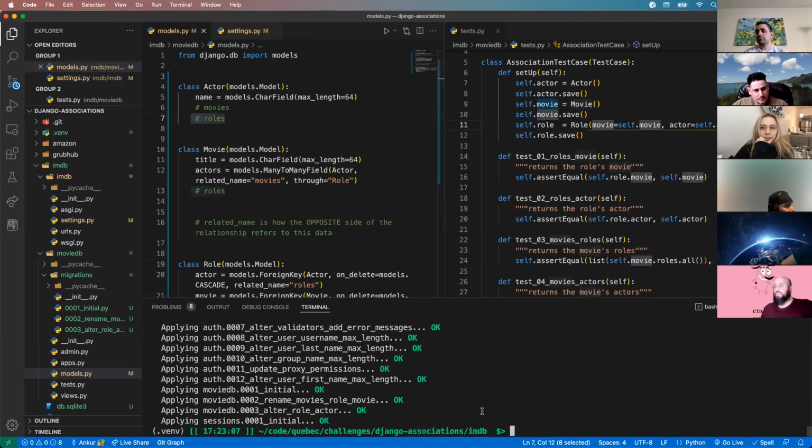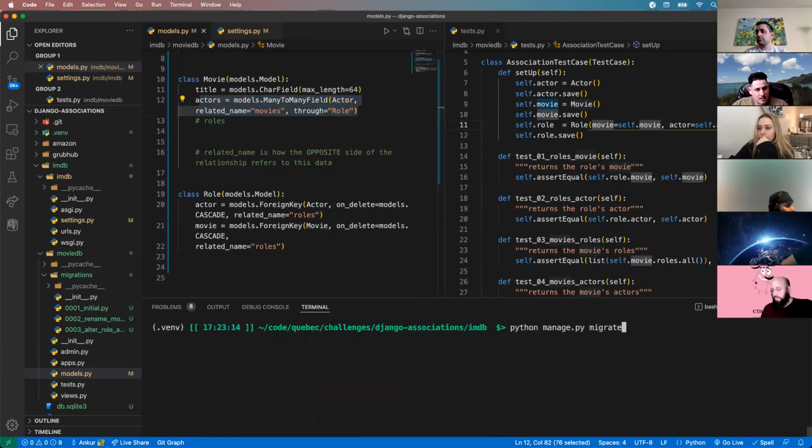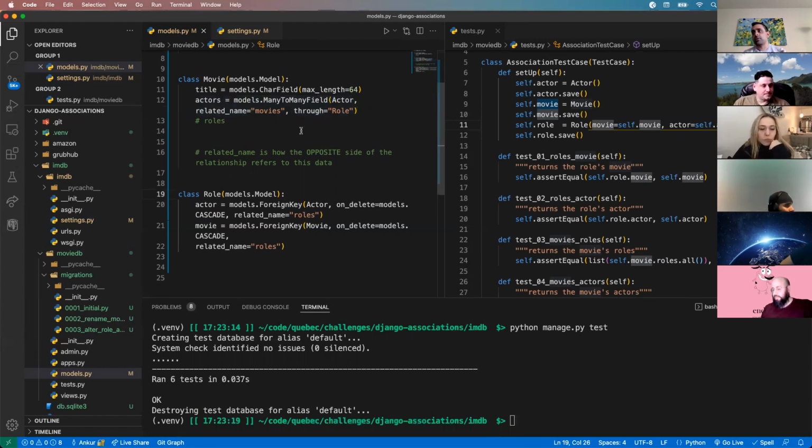Ankur, you didn't need the on_delete equals models.CASCADE, right? In my many, yeah, it was yelling at me for that, I think. Let's figure this out, test. All right, there we go. So I had issues where my database was screwed up three different times. I created a new database, made sure I had my through value right here, and made sure I did not have a typo in my roles.